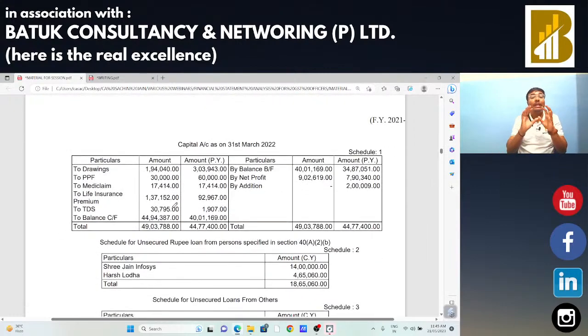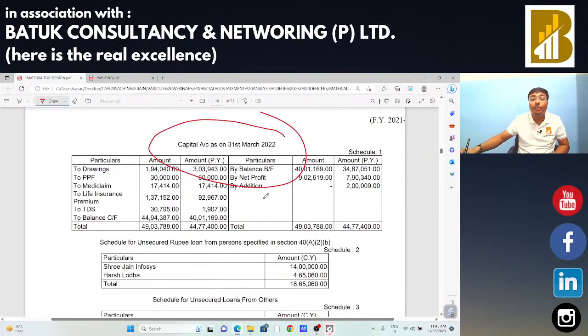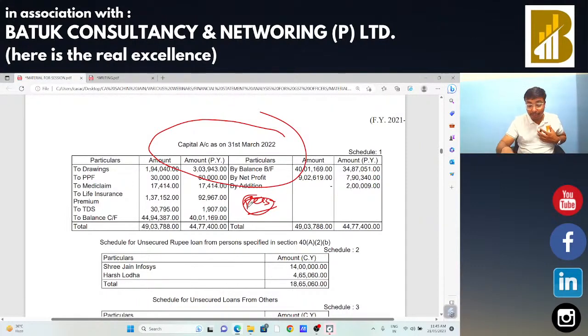When you are going to check these things, you need to check that all the annexures are there. Suppose capital account is there, in that case you need to check any type of personal nature income, because if I am doing the business as a proprietor, and I am taking any income in my personal nature, in that case GST should be chargeable on that particular income. So we need to check the same, because in the books of financial the taxpayer may not enter the same, when you analyze the capital account of that entity, and if you find any income, you need to check that GST is paid on that income or not.